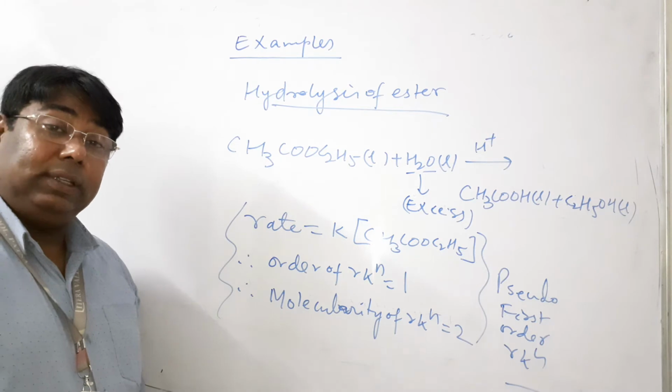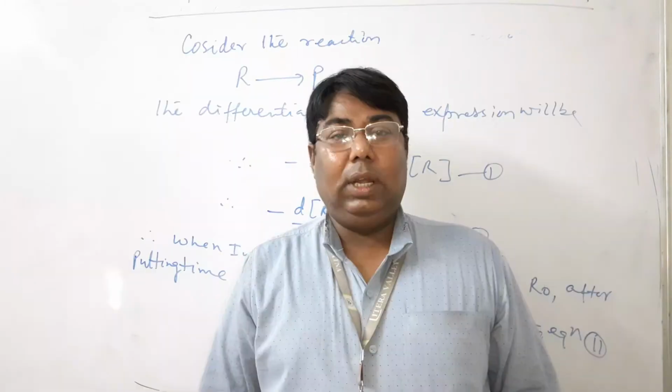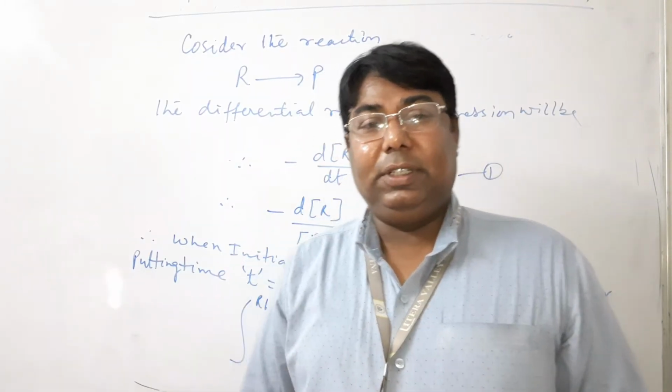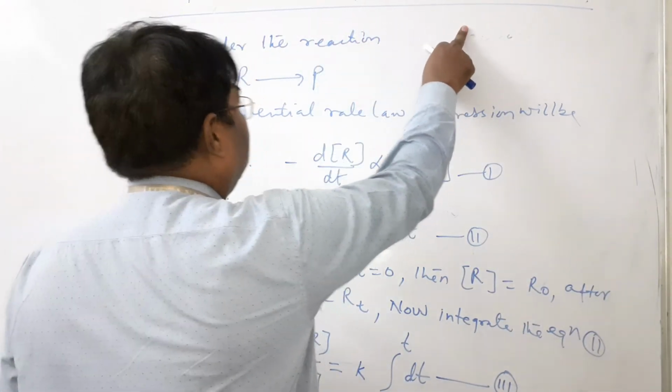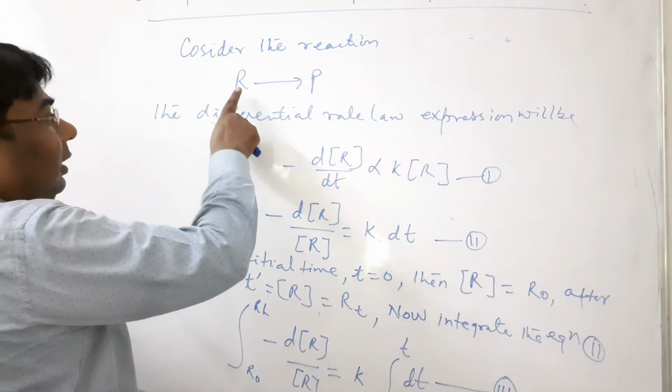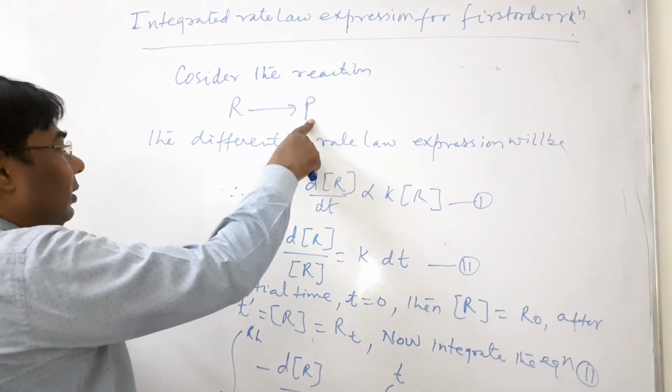Hoping that all of you understand. Now, students, another topic, which is the integrated rate law expression for first order. Consider the first order reaction in which a reactant forms a product.